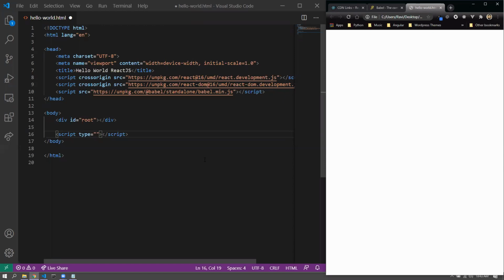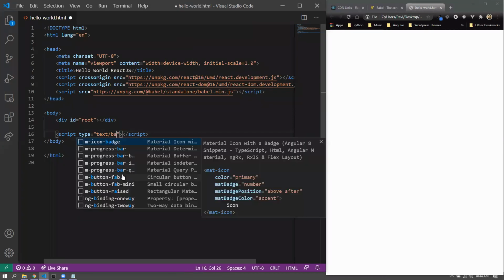It's the MIME type for JavaScript. Text/JavaScript. Very good, Jignesh. Text/JavaScript. Very good, Mikshit. But here we're not going for JavaScript only. So we are going for JSX, and we do want this script to be compiled through Babel. So what we would do is text/Babel.